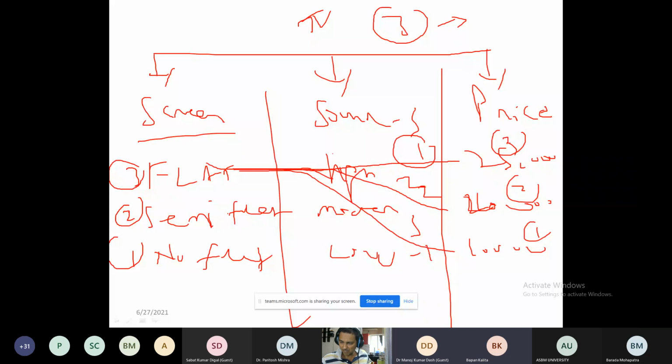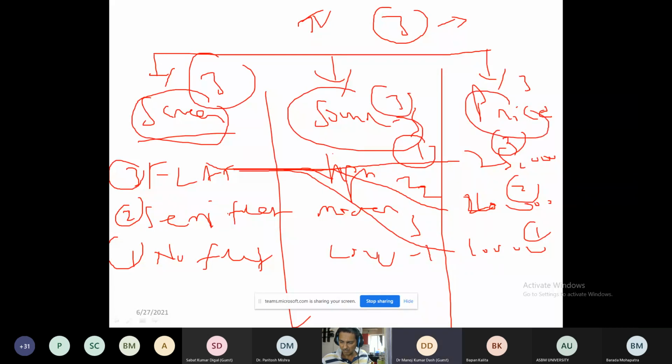Yes. So it means there are three options in screen, three options in sound, and three options in price. So it means there are 3 into 3 into 3, 27 combinations that can be offered. Now, what is the best objective? The best thing is what strategy the company should follow so that the customer is satisfied.